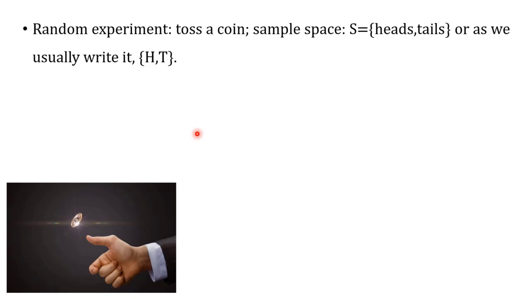That's why tossing a coin is called a random process or a random experiment. So the random experiment is tossing a coin. Then what is the sample space of it? The sample space of tossing a coin is a set of heads and tails. In simple terms, a set of H and T.